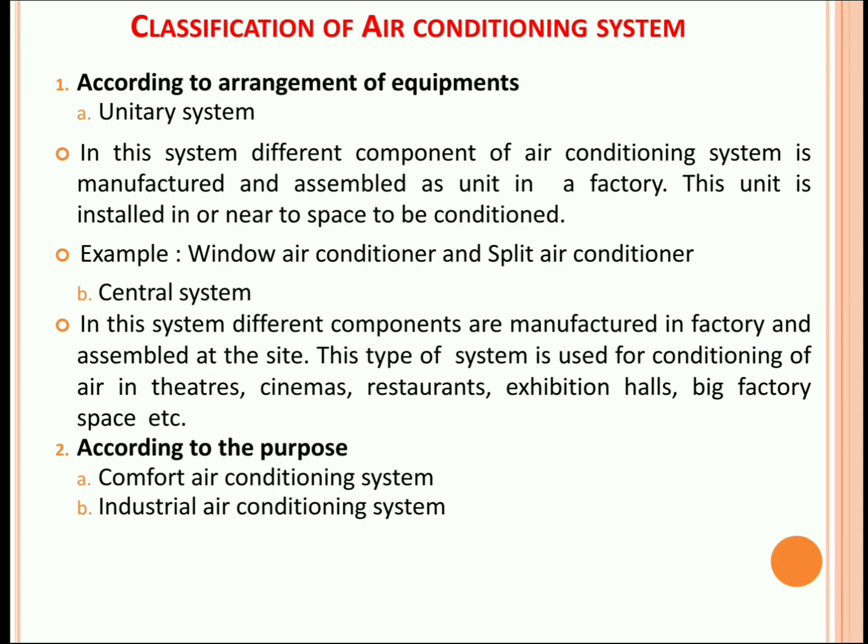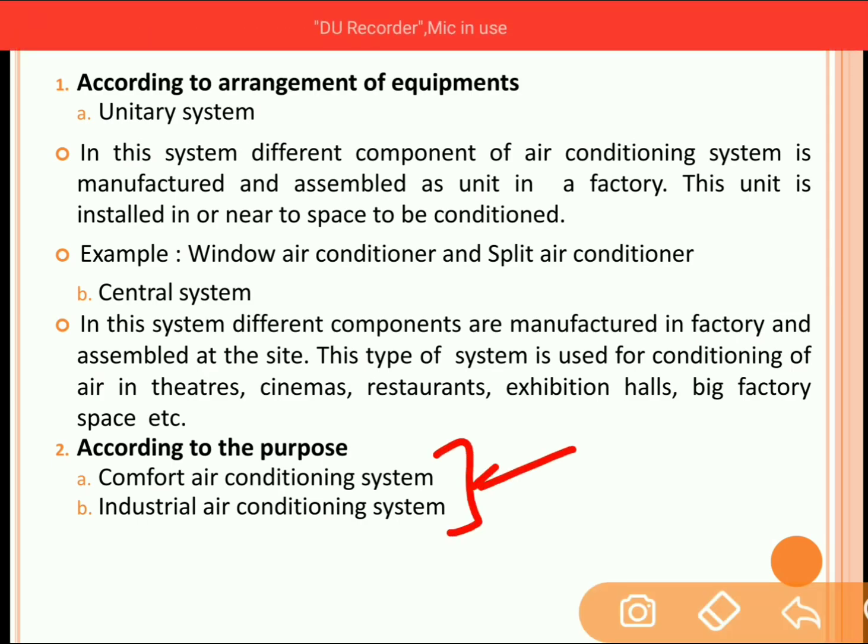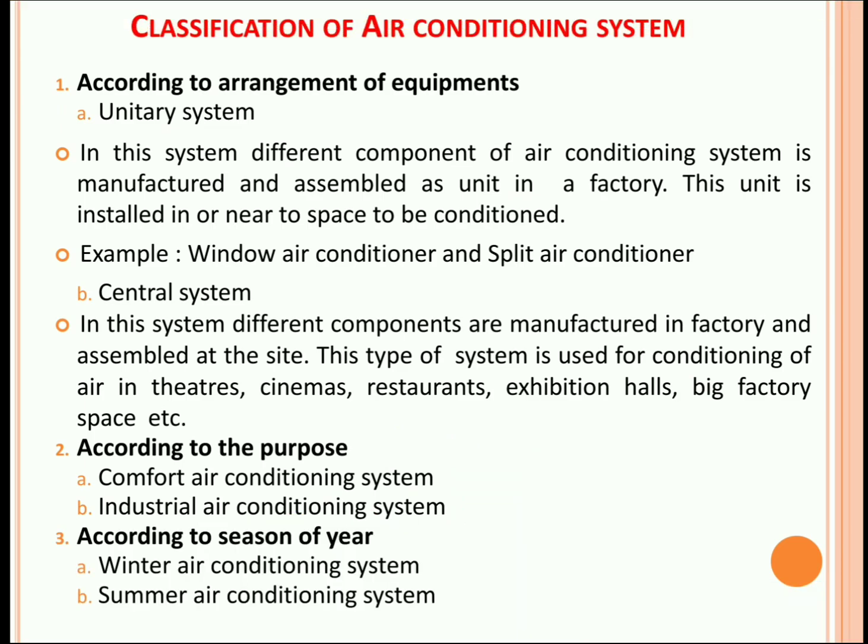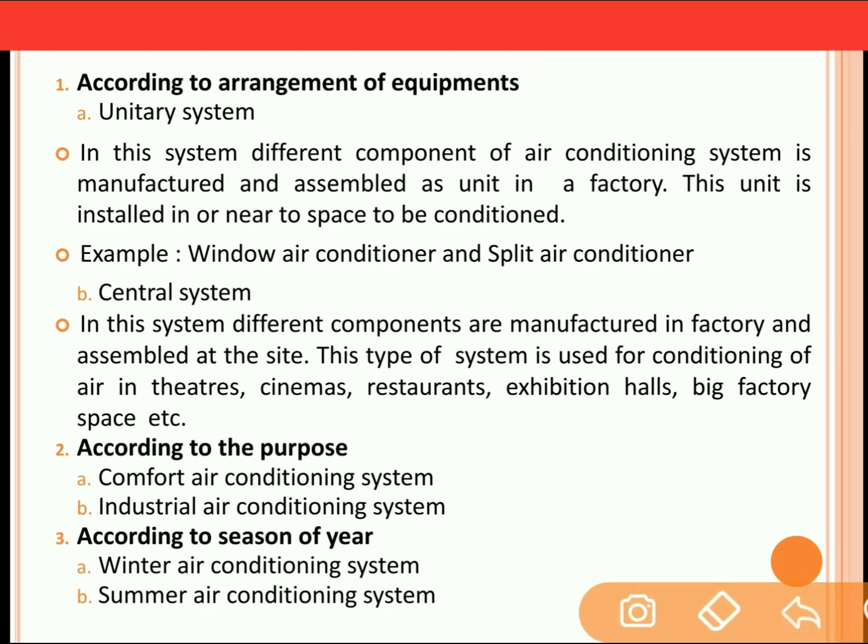According to the purpose, there are comfort air conditioning and industrial air conditioning. Comfort air conditioning is used for human beings, and industrial air conditioning system is used for products. According to the season of the year, there are winter air conditioning and summer air conditioning. Summer air conditioning is to cool the space and winter air conditioning is used to heat up the space.